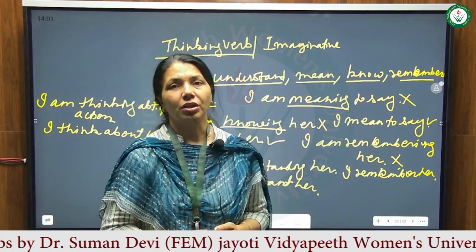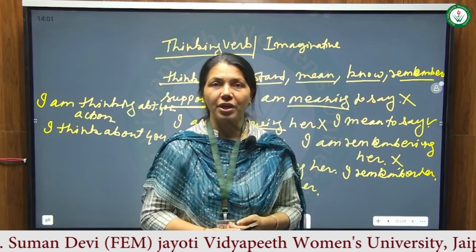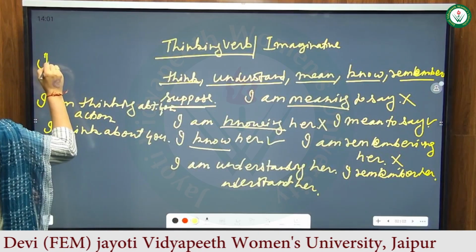Now the next one is possession verbs. Here you are going to use possessive verbs.